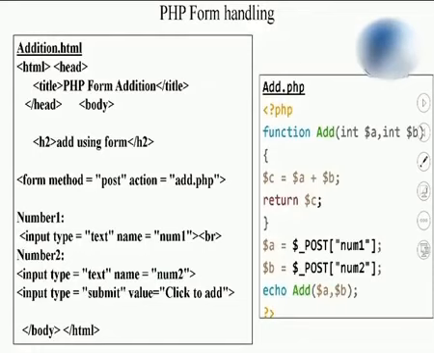Students, let us learn form handling by using PHP. So this is a simple form using which I want to accept the value from the user. So here I wrote the form which we have learned already in HTML5, that is how to create the form. In this form, I have used the method post and action as add.php. In this, I have created two files. One is addition.html and another is add.php.